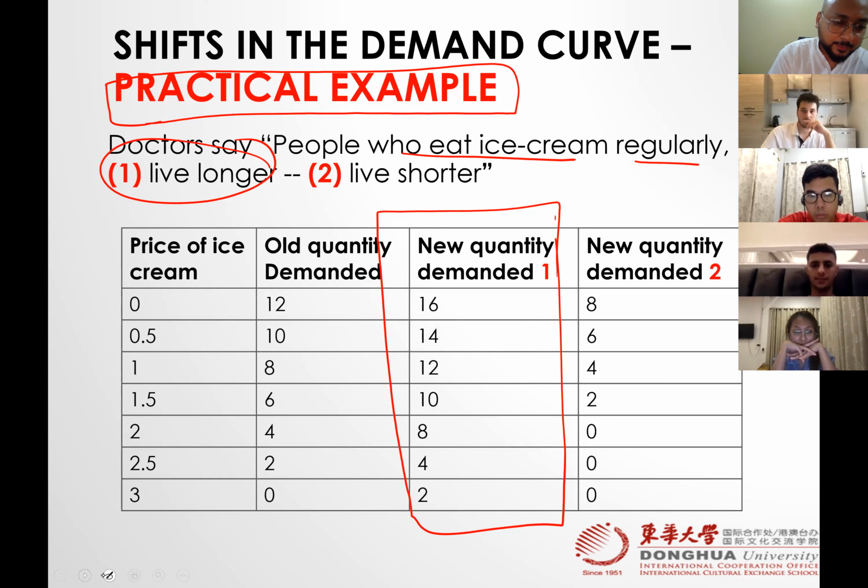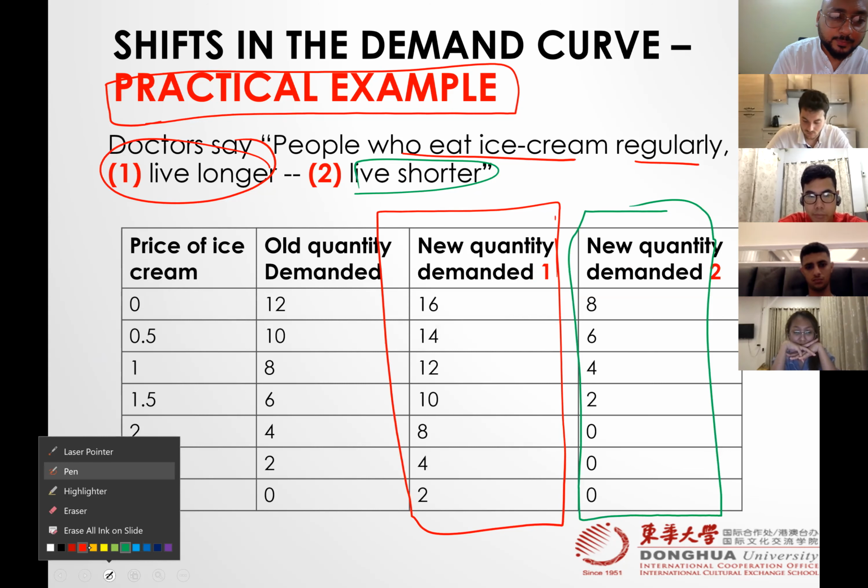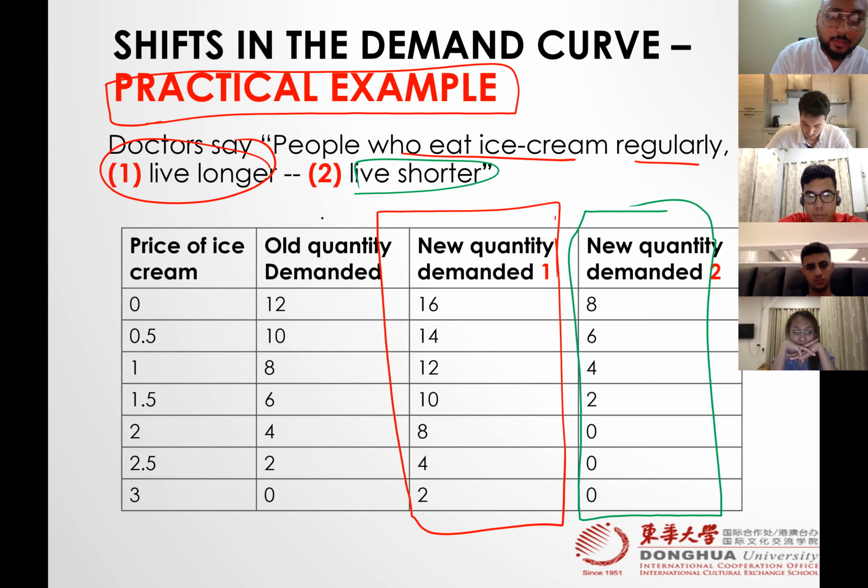The other survey says they live shorter. If they eat the ice cream, they live shorter. And that survey also came. Two researches, two answers. So this is the original demand.